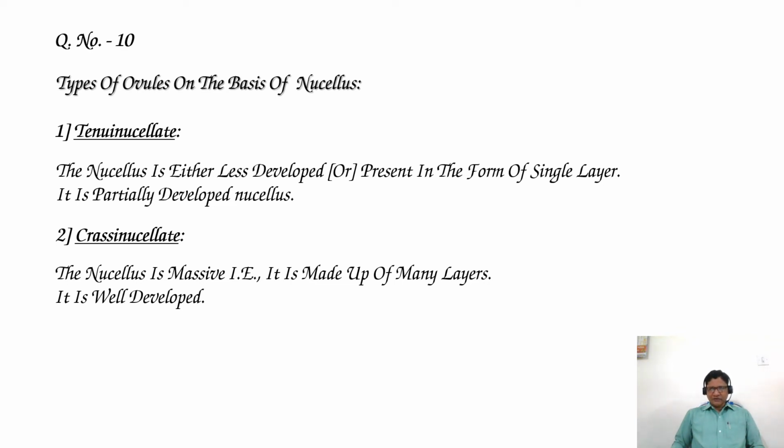Based on this information, crassinucellate is well developed, and partially developed is tenuinucellate. As per the question, the answer is option 3, well developed nucellus.